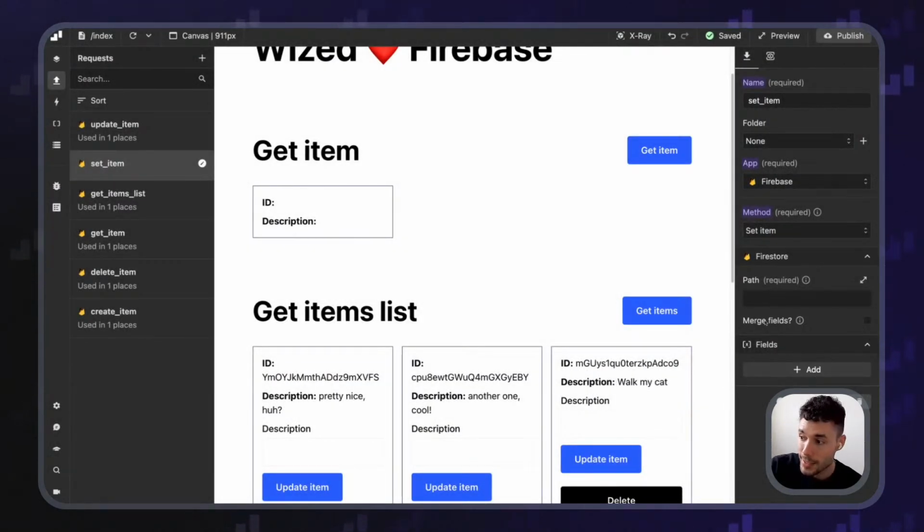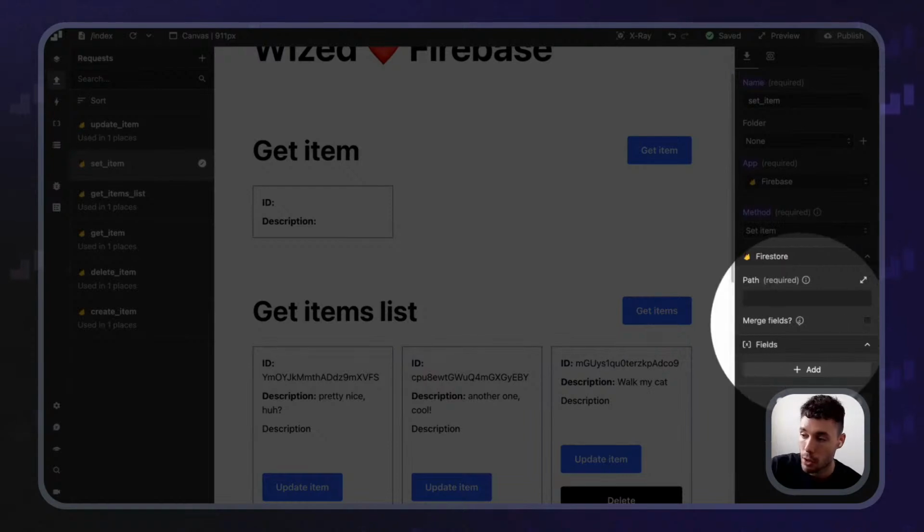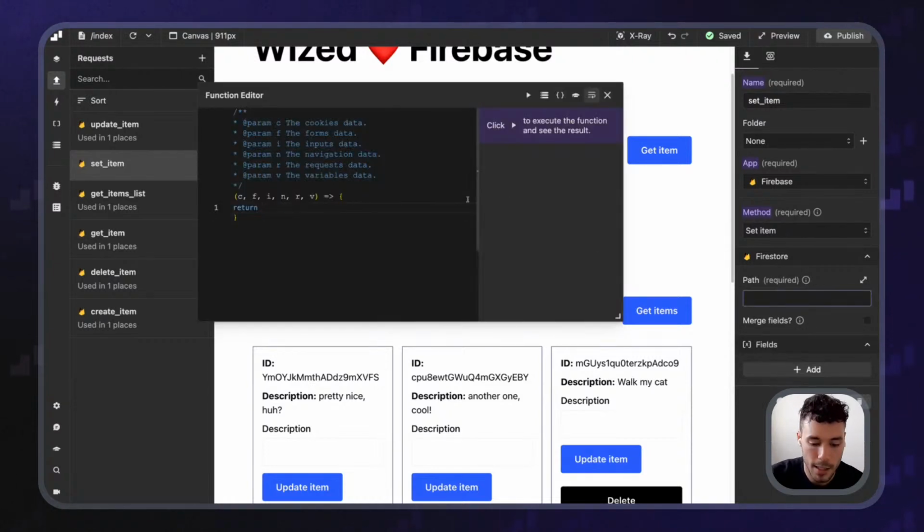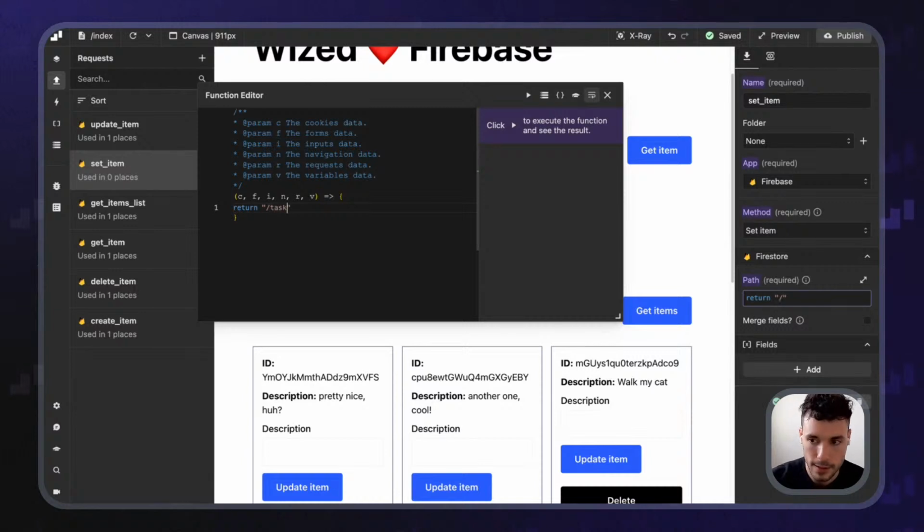But you can see how additionally we've got this toggle here that says, hey, merge the fields or not. The reason for that is because when you create these items, imagine that I'm saying, hey, tasks, and instead of creating the item on tasks, maybe you want to create the item with a specific ID.